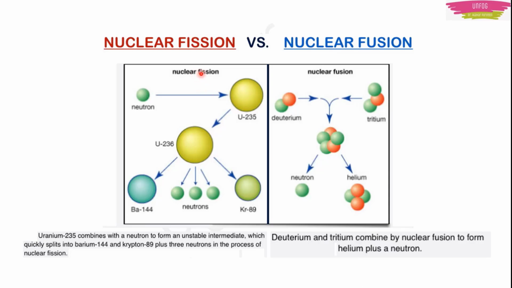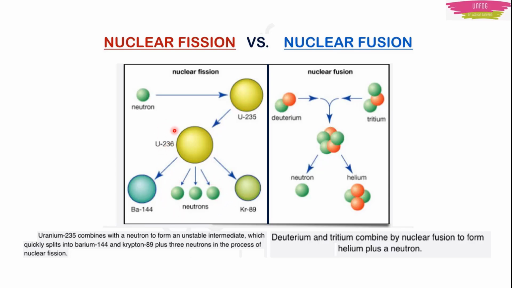What actually happens in nuclear fission is, you hit a neutron onto uranium-235, meaning you bombard the uranium-235 using this neutron. The neutron is so fast that the uranium-235 will split into barium-144 and krypton-89. First, this neutron hits the uranium-235, and that neutron also goes inside it, so it becomes uranium-236. Now, after splitting, if you add barium-144 and 89, you will get 233. Where did the other three numbers go? They are here, the three neutrons.